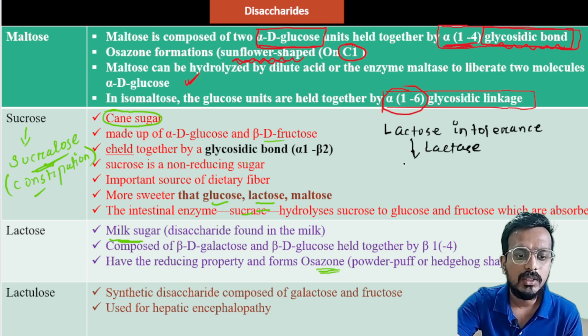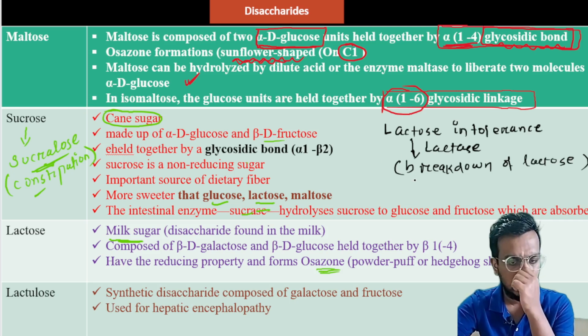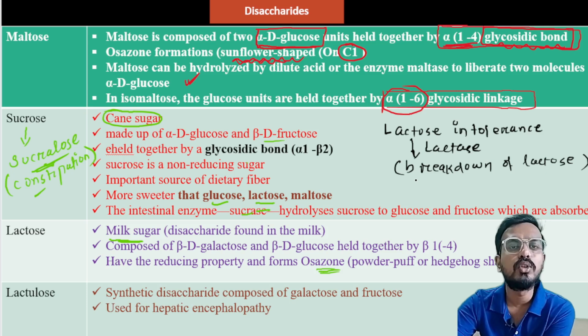What does it do? It helps in the breakdown of lactose. In some cases, this enzyme is absent. That's why they are intolerant to lactose or milk products. So lactose intolerance occurs due to this reason.